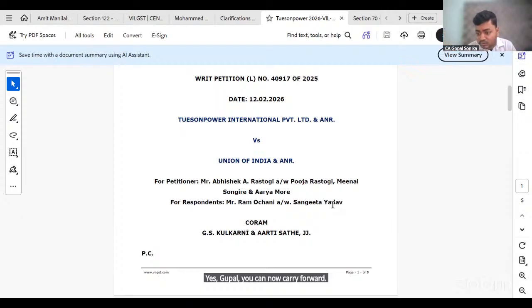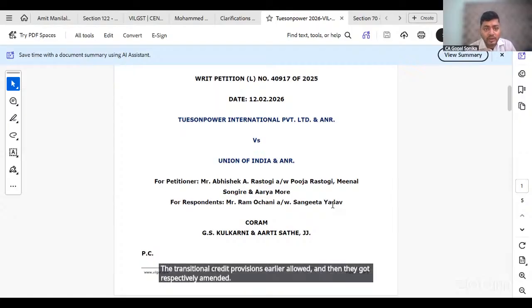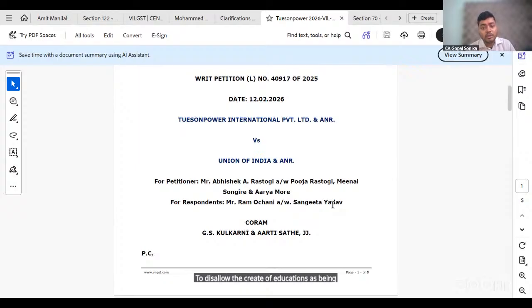Siddhant, just one thing regarding this. When we talk about the education cess also, in the Sutherland and a few other judgments in the transitional credit case, when we transitioned from the erstwhile law to GST law, the transitional credit provisions earlier allowed and then got retrospectively amended to disallow the credit of education cess being transitioned. So many taxpayers have taken an argument of promissory estoppel.